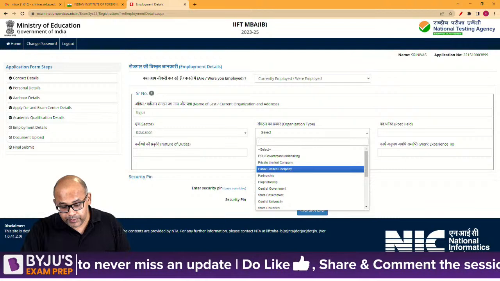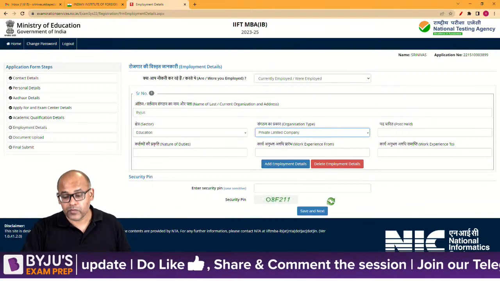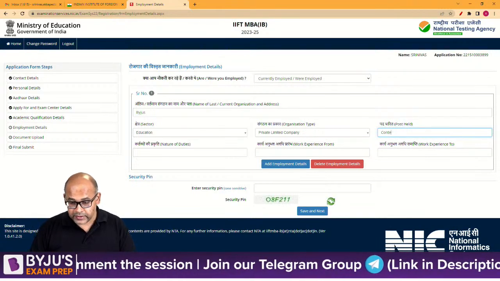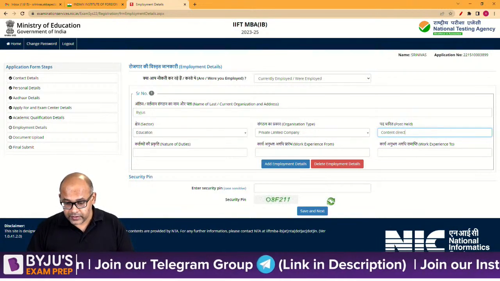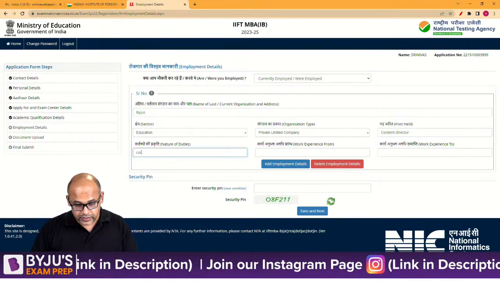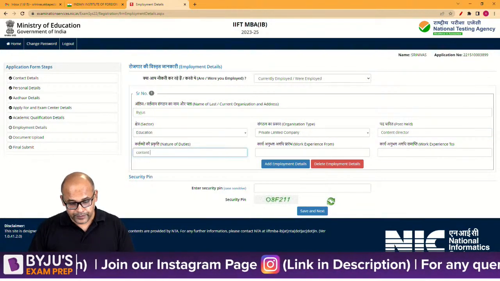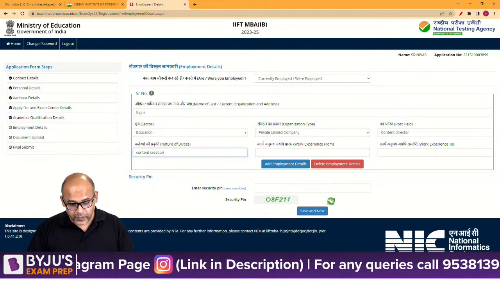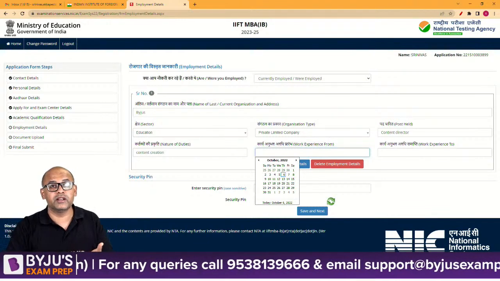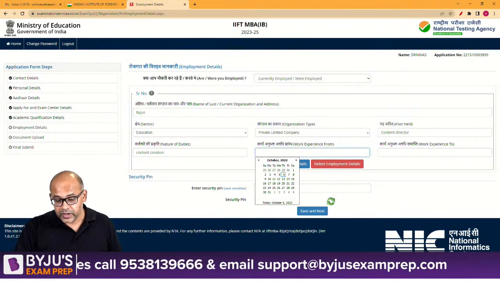Organization type, it is a private limited company. And then we have post held, content director. Then nature of duties, content creation.